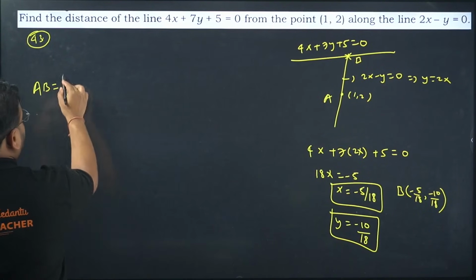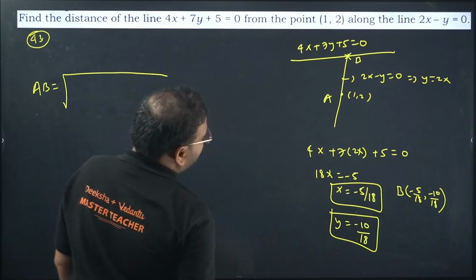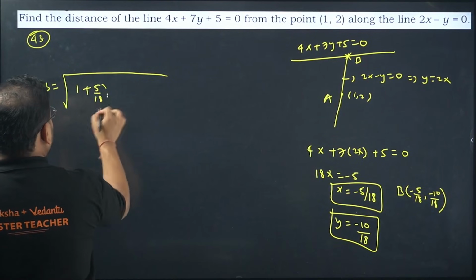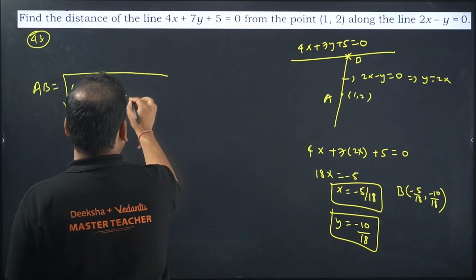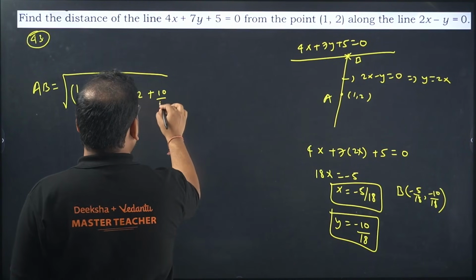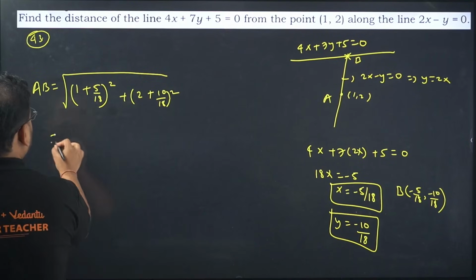So go ahead, find this out. I can go in the positive side only: 1 plus 5 by 18 the whole square, and the other one is what? 2 plus 10 by 18 the whole square. Correct? Simplify this.